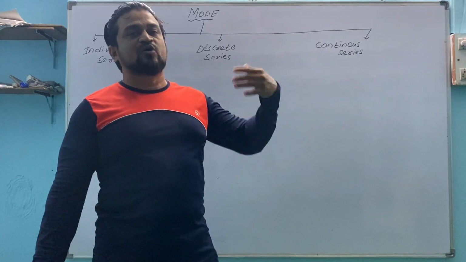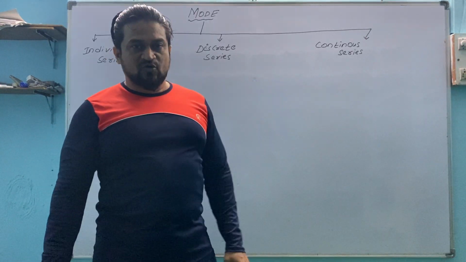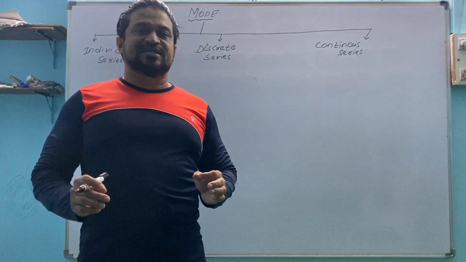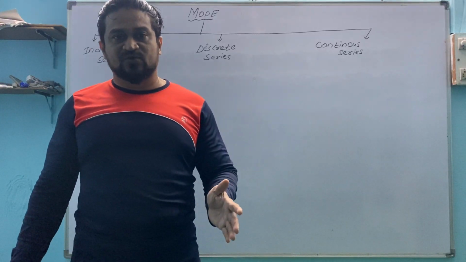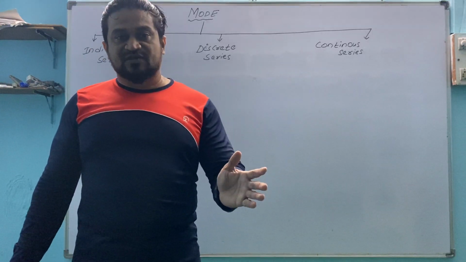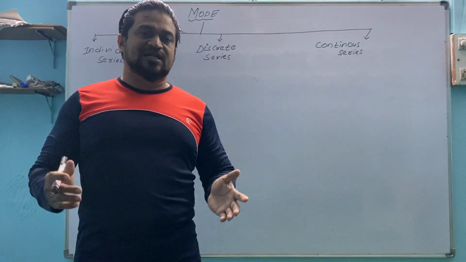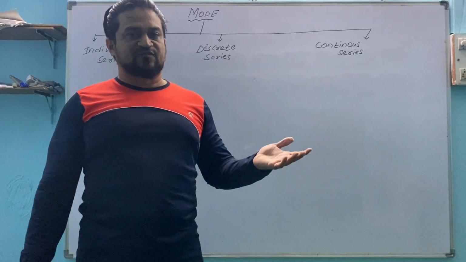Apart from this, one more type is there that we will discuss after completion of mode. Sometimes the question is not in order, that means class intervals are not in order. 0 to 10 will be given to you, 10 to 30, then 30 to 45. At that time, how to arrange the classes, I will explain the process of arranging it.